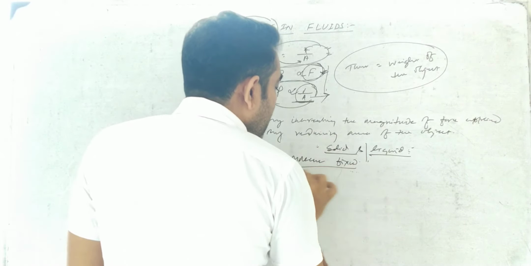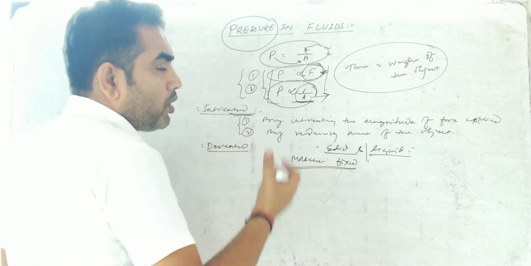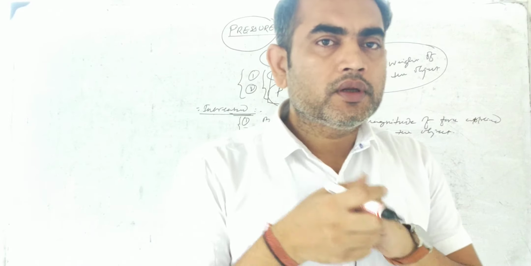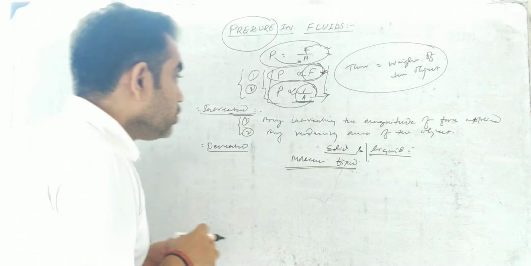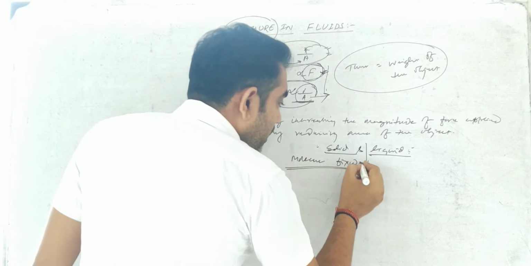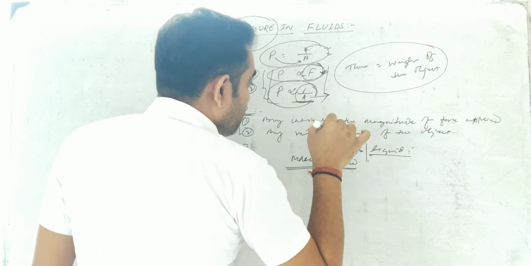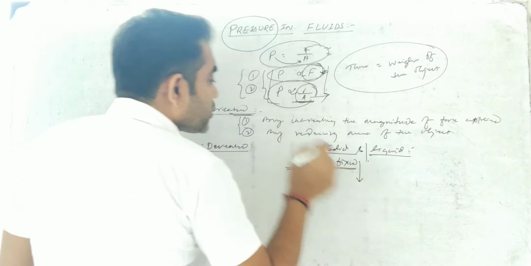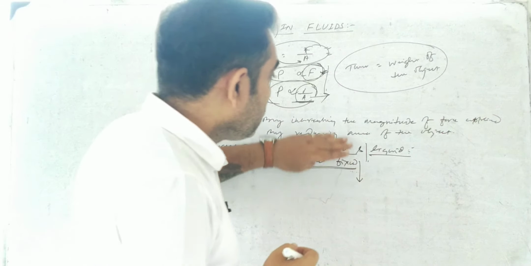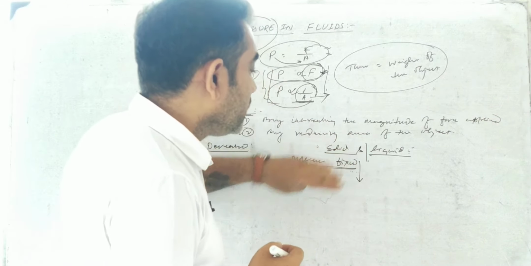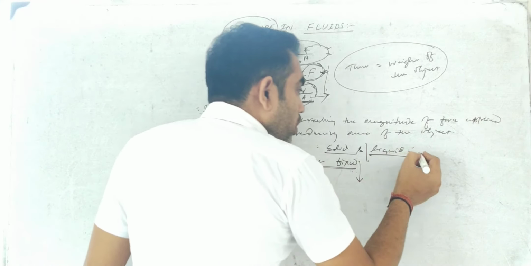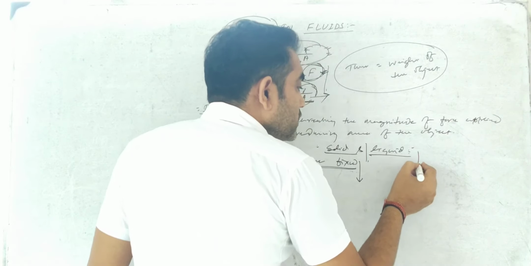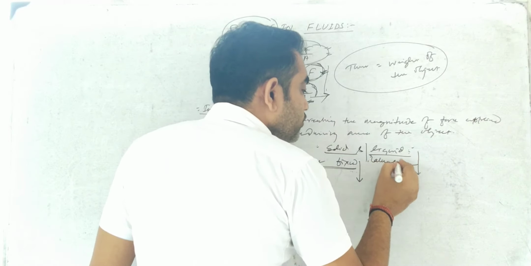So the main difference between solid and liquid pressure: in a solid, molecules remain intact to each other, fixed at a place. So a solid mainly exerts pressure on a surface due to its weight, in the downward direction. That is the pressure exerted by the solid. And the liquid also exerts force due to its weight in the downward direction, as well as lateral pressure.